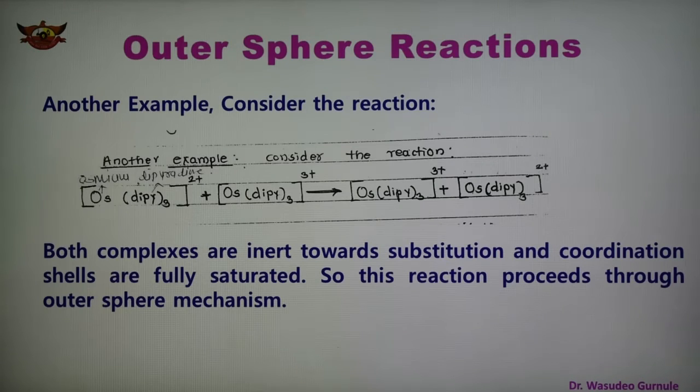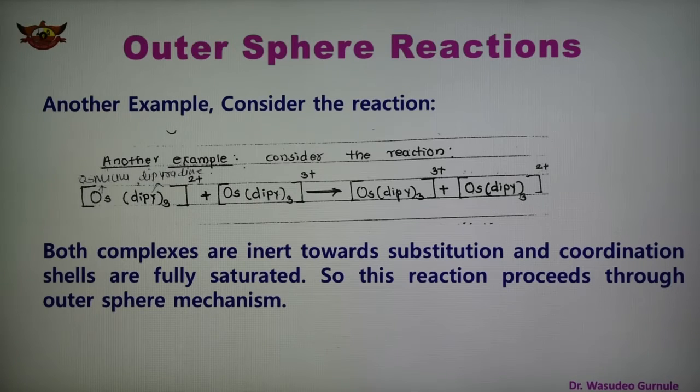So in this osmium dipyridine example, both the complexes are inert towards substitution reaction, and the coordination shells are fully saturated. So this reaction proceeds through the outer sphere mechanism. Again, both are inert and fully saturated, therefore the reaction takes place through the outer sphere mechanism, not through the inner sphere mechanism. So this is an example where transfer of electron takes place through the outer sphere mechanism.